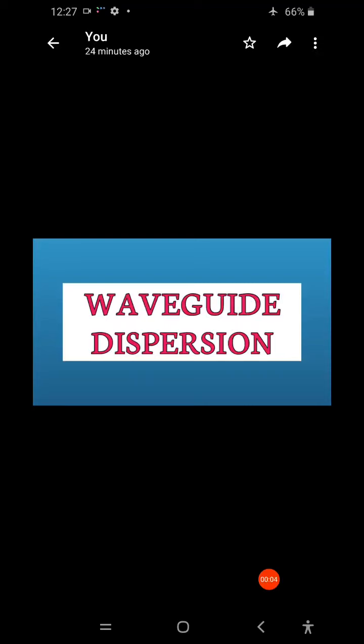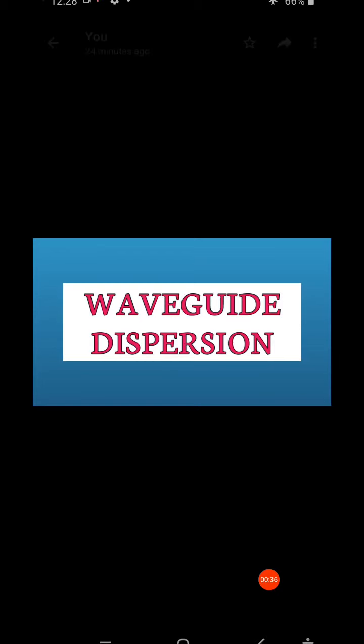Hello students, welcome back. Now we are going to discuss waveguide dispersion. We already defined dispersion: dispersion is nothing but pulse broadening. Due to attenuation, signal loss occurs, whereas due to dispersion, pulse broadening occurs.